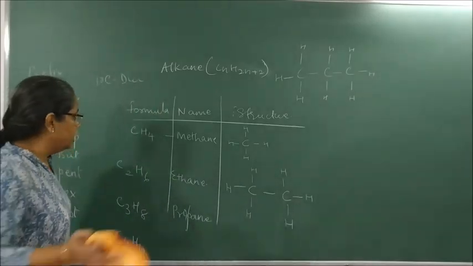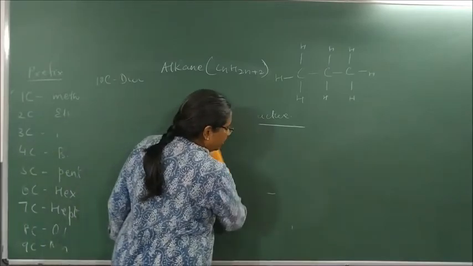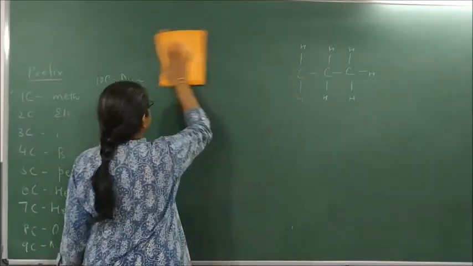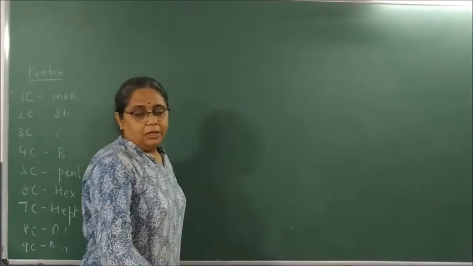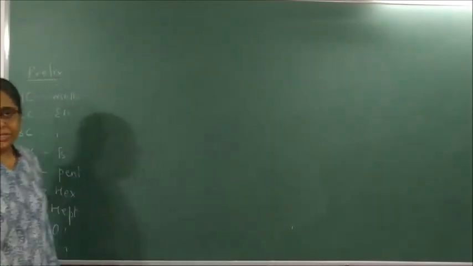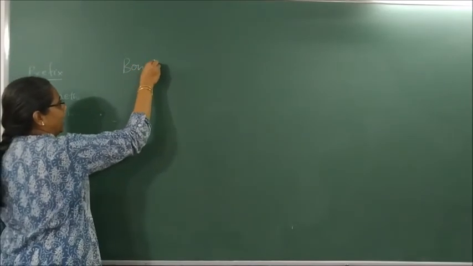Now bonding. There my heading baridi. Bonding in alkanes. So this was my homework yesterday what I gave. So we will try bonding in alkane.